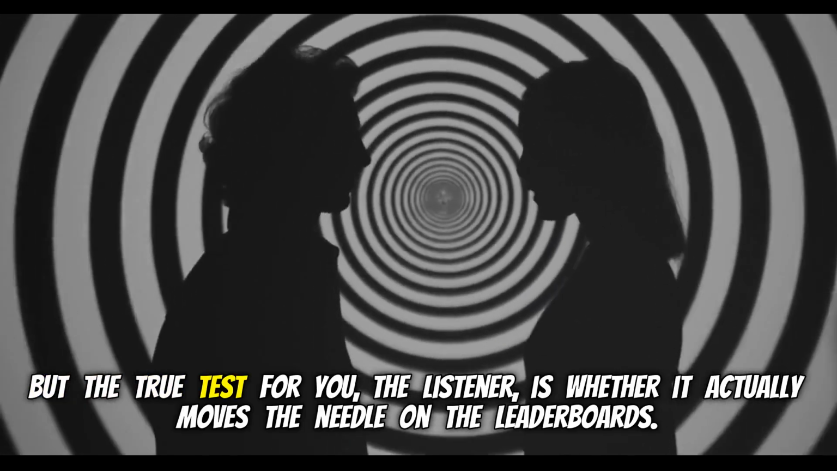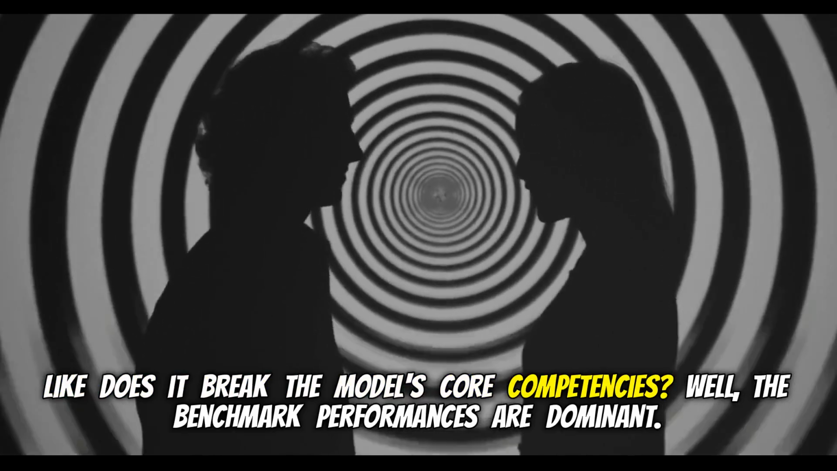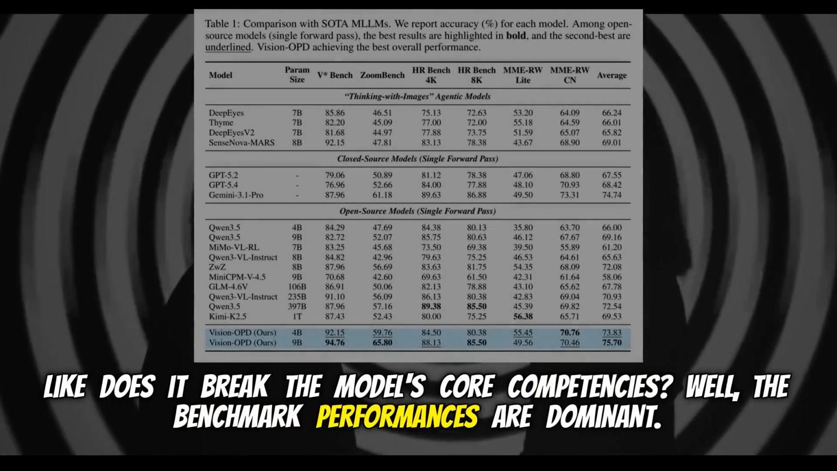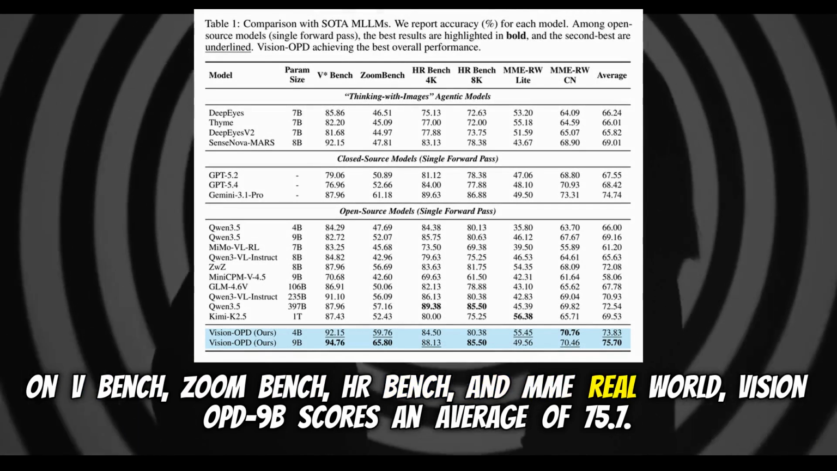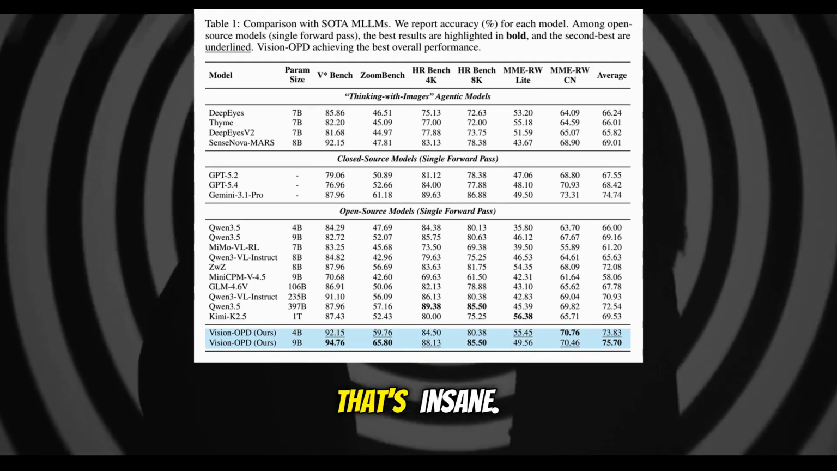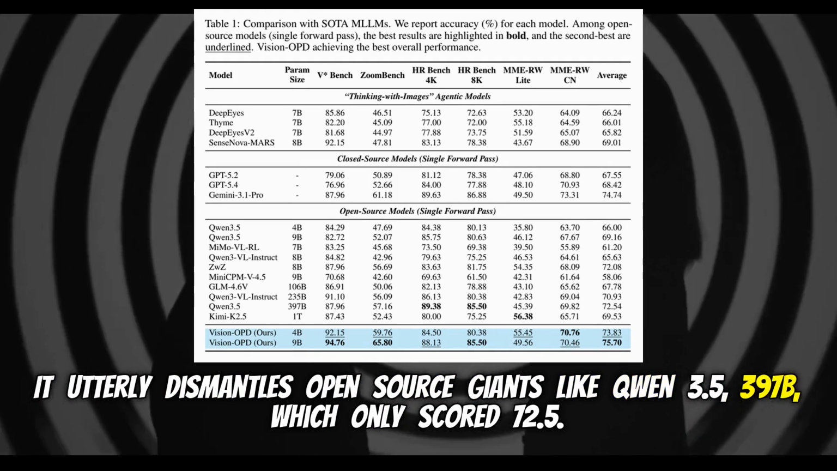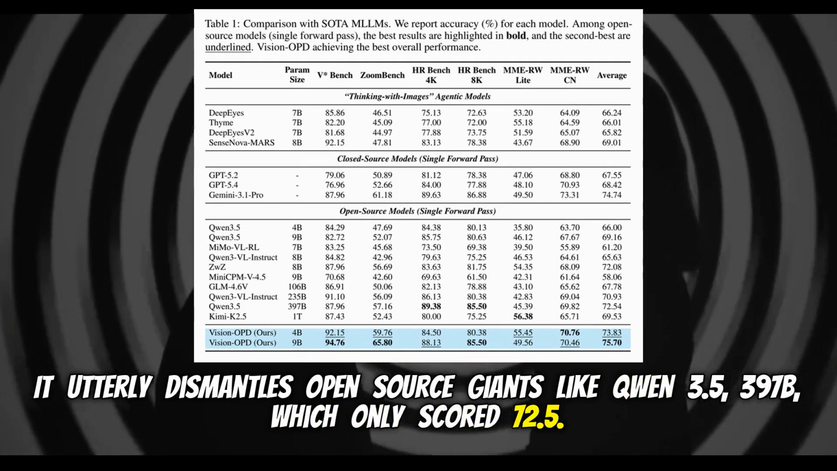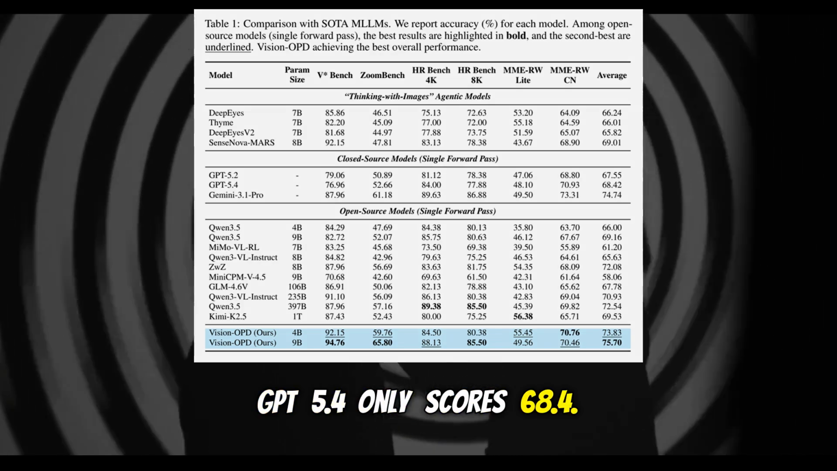But the true test for you, the listener, is whether it actually moves the needle on the leaderboards. Like, does it break the model's core competencies? Well, the benchmark performances are dominant. On VBench, ZoomBench, HRBench, and MME Real World, Vision-OPD 9B scores an average of 75.7. That's insane. It utterly dismantles open source giants like Qwen 3.5 397B, which only scored 72.5. And closed source models, too. GPT 5.4 only scored 68.4.